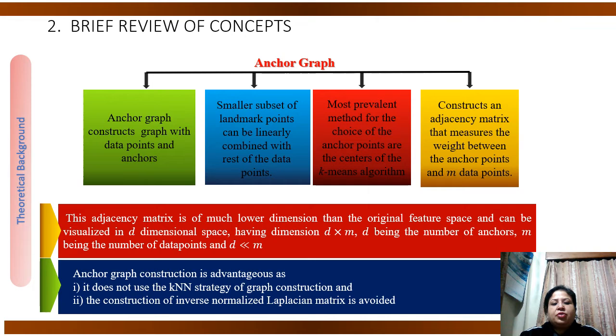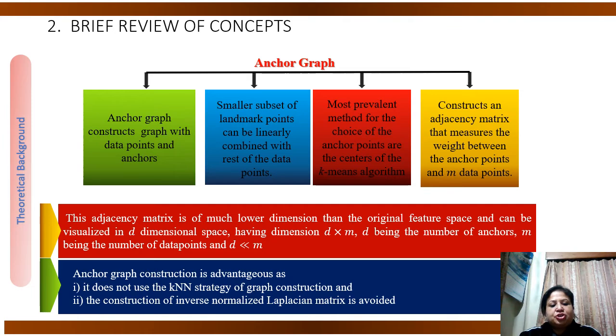A smaller subset of features can be represented using anchor graph, wherein the landmark points can be linearly combined with the rest of the data points. Subsequently, an adjacency matrix is built that measures the weight between the anchor points and the m data points. This adjacency matrix is of much lower dimension than the original feature space and can be visualized in a d-dimensional space having dimension d cross m, d being the number of anchor points and m the number of data points, and d is much less than n.